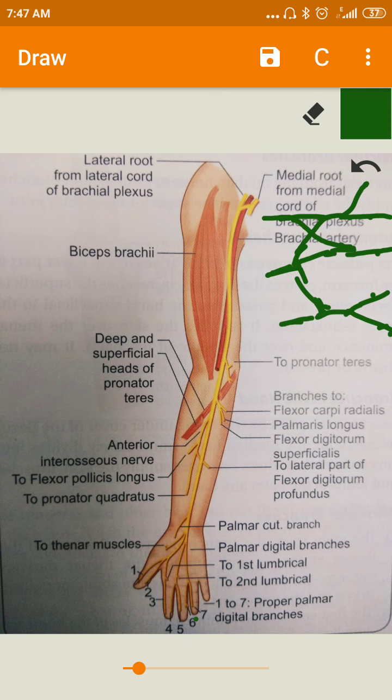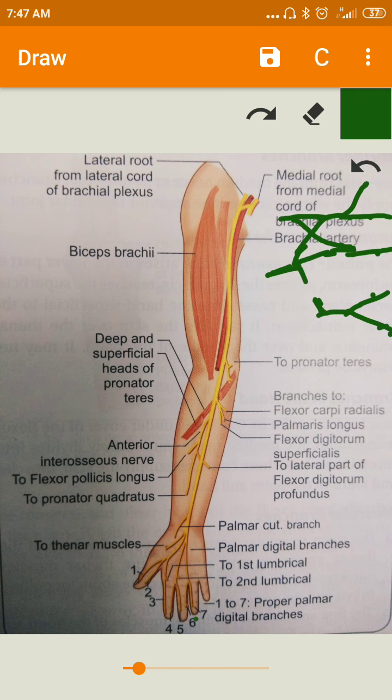The lateral root and medial root of the median nerve unite to form the entire median nerve. This union of the lateral and medial roots takes place in the axilla.